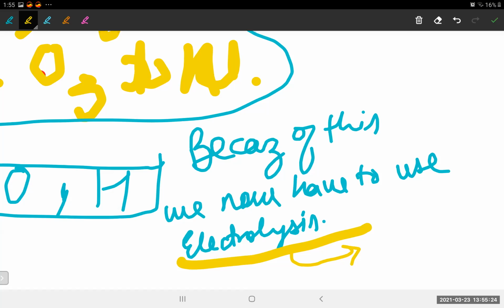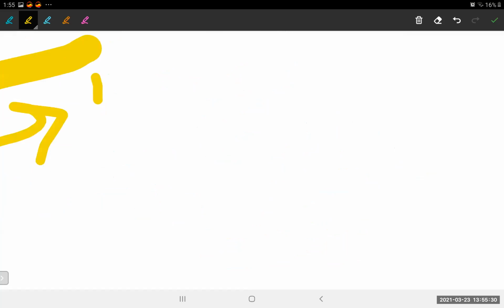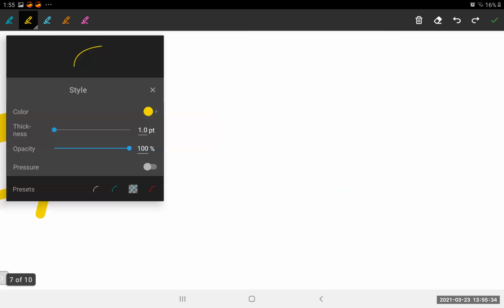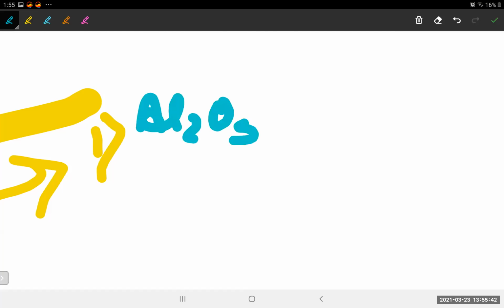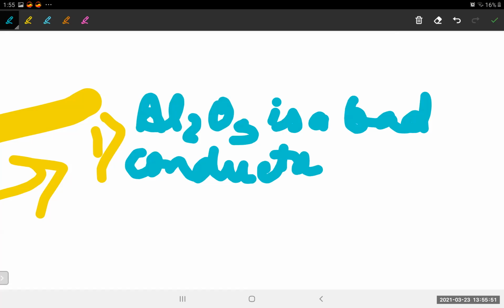So first difficulty, aluminium oxide is a bad conductor. Okay, that's where the whole thing is finished, electrolysis cannot be conducted now. Actually, it will be conducted, but just now let's write it like this only. Al2O3 is a bad conductor. Bad conductor means of heat and electricity both.